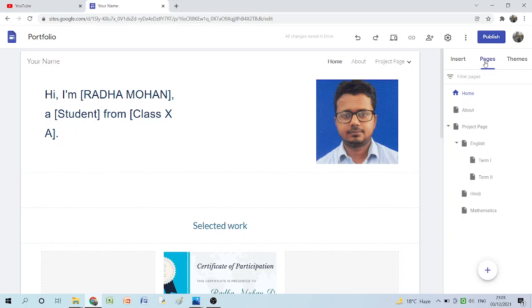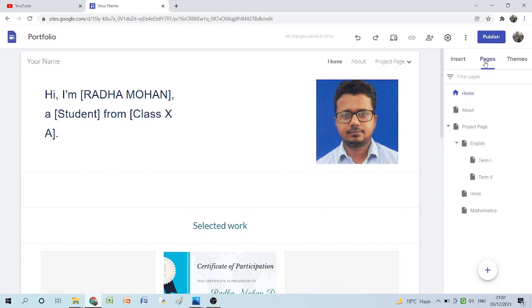Sit a little, give it time, write up and write things in different pages. I have made a very simple portfolio, a simple demonstration of a portfolio. You have the best ability to make it better. A better presentation of the portfolio is very much possible just because you all can do it.